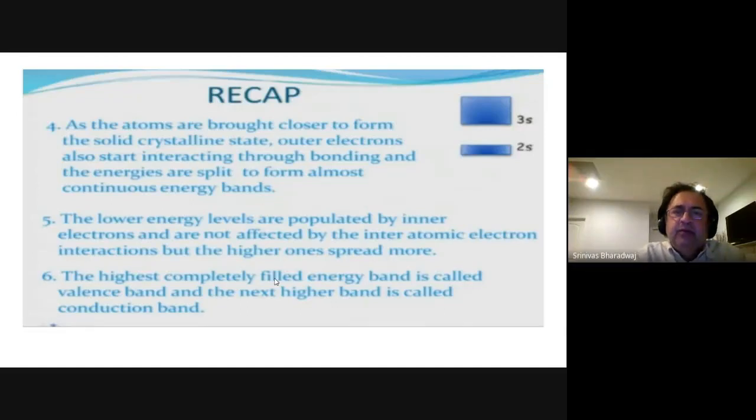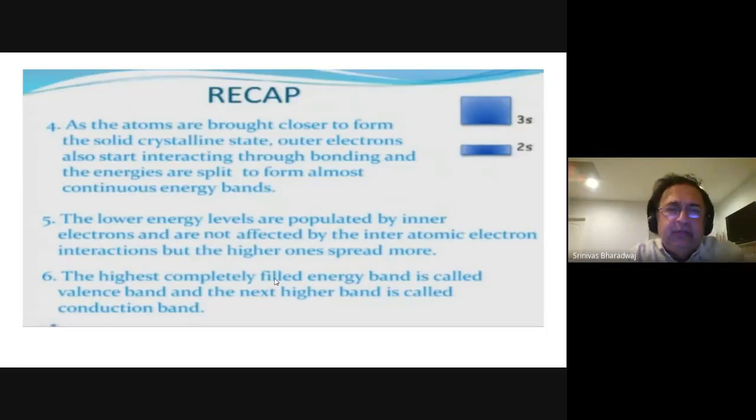Now, as the atoms are brought closer to form the solid crystalline state, outer electrons also start interacting through bonding. So in a crystal, you have a nucleus here, nucleus here, nucleus here, and they are all in this kind of formation. And then there are these electrons which are completely enclosed and held inside, but they can also be shared in the presence of an electric field. So that's the basic idea there.